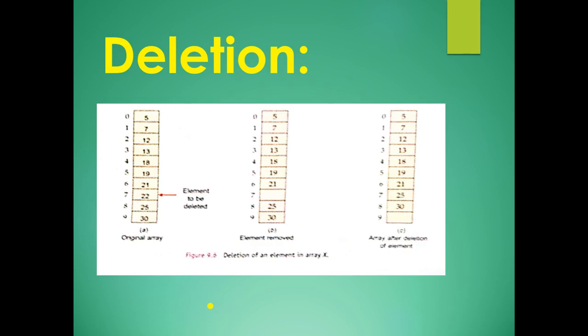No, in this, the element that is deleted will create a space so that the list is divided in two parts, the upper part and the lower part. The lower part elements will get shifted toward the forward position. So here 22 will get deleted, so 25 and 30 will be placed at the position where the element is deleted.